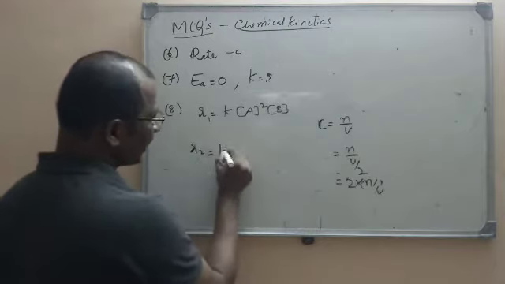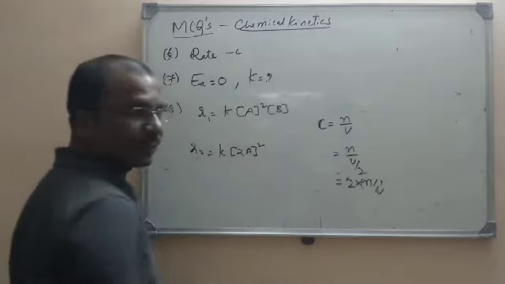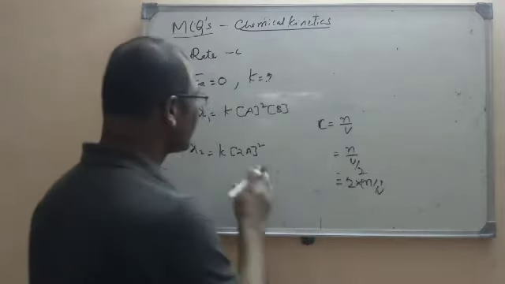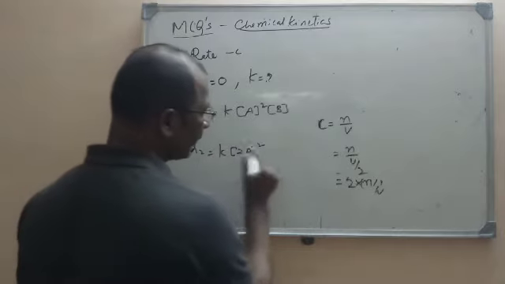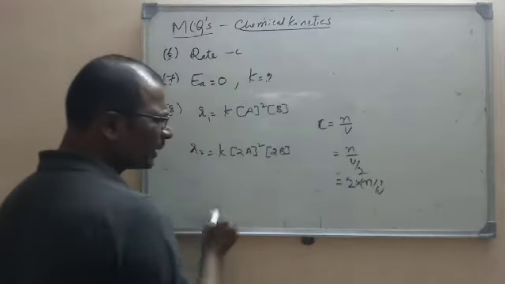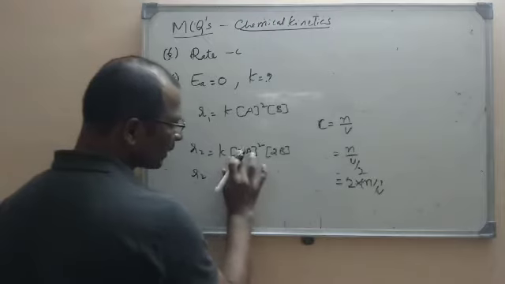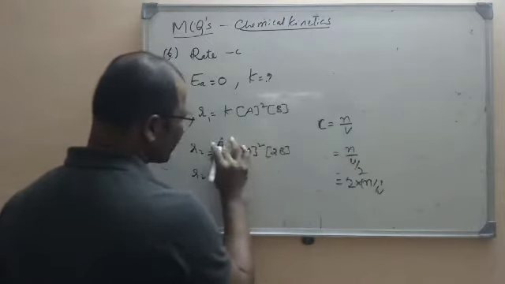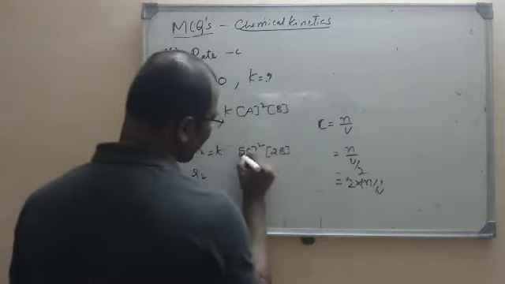So what is the rate here? K. When the concentration of A is doubled, it will become 2A, so it will become 2A whole square. When the volume is reduced to half, the concentration will be doubled, so 2A whole square is the rate expression term here, and B is doubled, so it will become 2B. Directly we can write it like K into 2A whole square into 2B, no problem here.